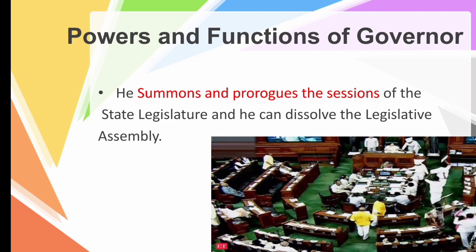So children, summon means he can call upon a meeting, and prorogue means he can dismiss a meeting. So he has both the powers. He can gather the meeting or he can also postpone or dismiss the meeting. So he summons and prorogues the session of the state legislature and he can dissolve the legislative assembly. So he can also end the legislative assembly.